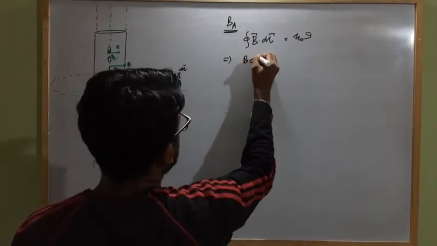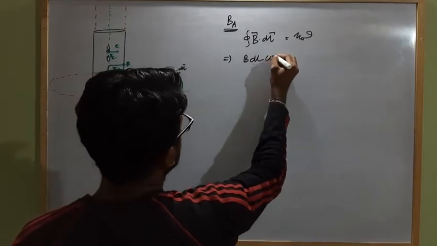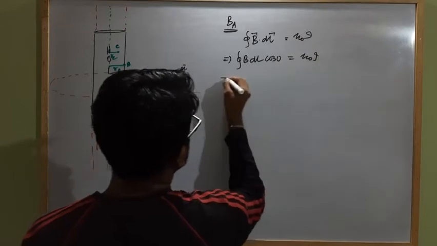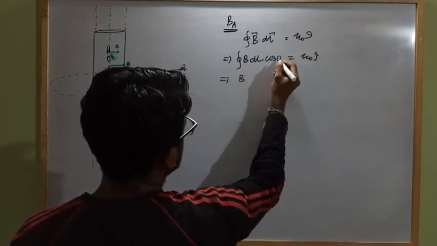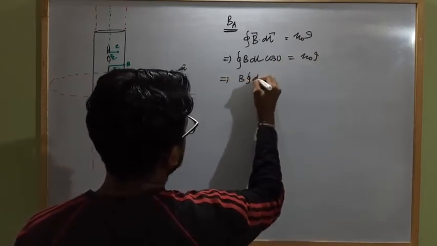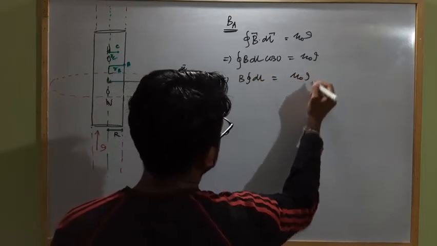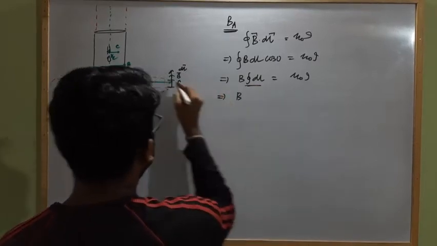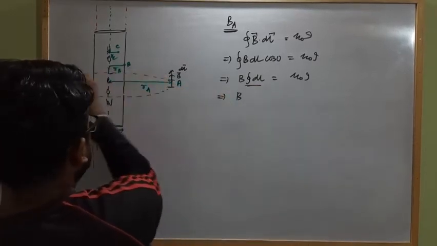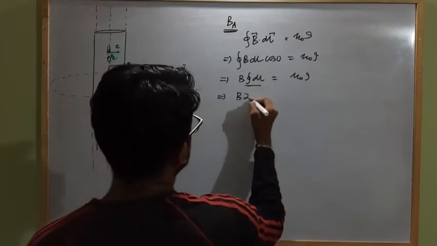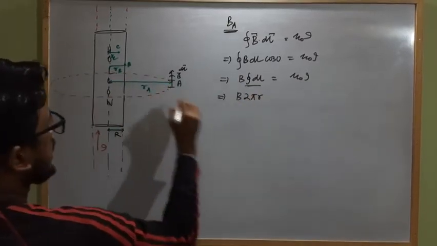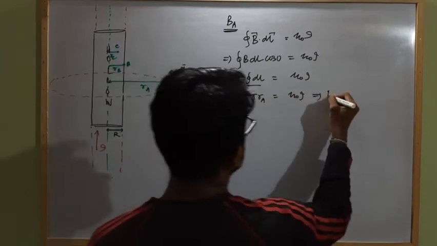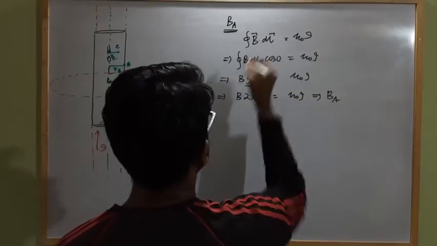So B dl, the angle between dl and B is 0, cos 0 is 1, closed integral of dl equals mu naught I. This implies B times the closed line integral of dl, which is the complete length of this circular loop, 2 pi rA, equals mu naught I.